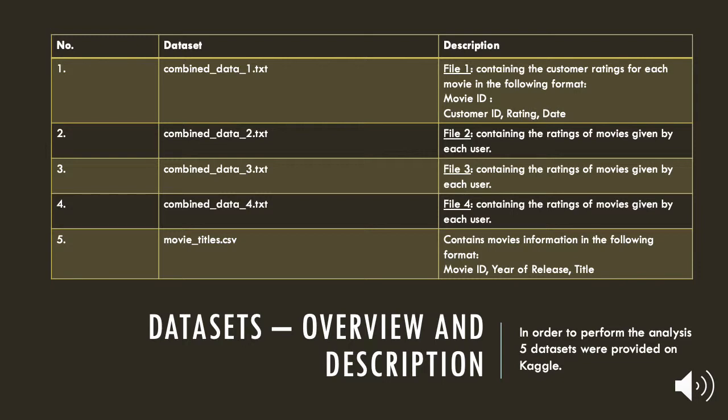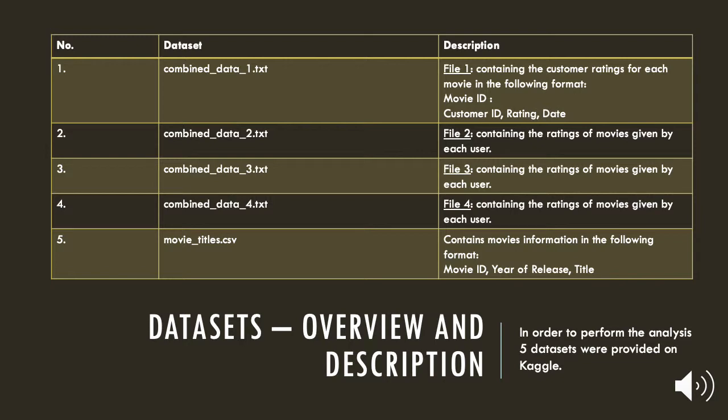So the dataset was available on Kaggle. It had two main files basically. The first file is the movie titles.csv. It had the movie information in the following format: movie ID followed by year of release and then title.